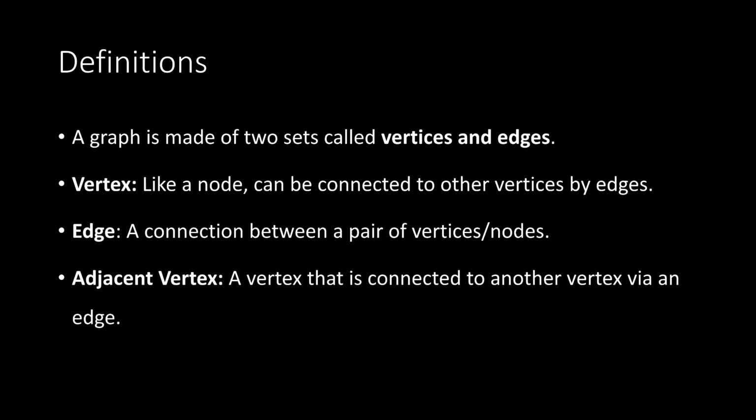Okay, so definitions here. A graph is made up of 2 sets called the vertices and the edges. Now a vertex or vertice is like a node, and it can be connected to other vertices by edges. So I'm going to use node and vertex interchangeably. Typically in graph theory, you refer to this as a vertex, but really it's the same thing as a node, just like when we talked about our binary trees. Okay, we then have an edge. Now an edge is a connection between a pair of vertices or nodes. So we may have an edge between vertex A and vertex B. Now, an adjacent vertex is a vertex that is connected to another vertex via an edge. So if you have a direct edge between two vertices, they're said to be adjacent. You can also say these are neighbors, okay? So those are the main definitions.